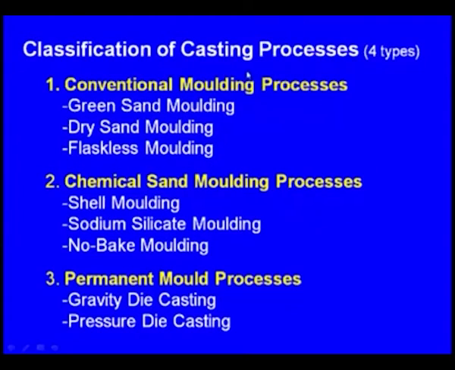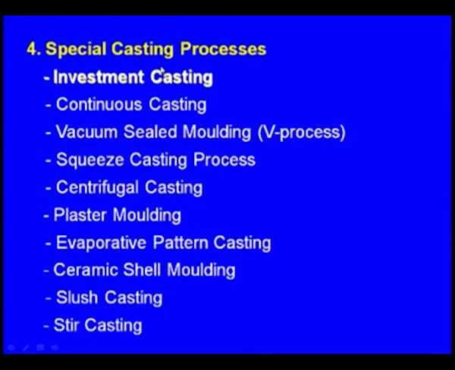This is the simple principle of metal casting, and we have seen that the metal casting process has been broadly classified into conventional molding process, chemical sand molding process, permanent molding process, and finally the special casting process. In the previous class, we have seen the conventional molding process and its sub classifications: the green sand molding, dry sand molding, and the flaskless molding. Coming to the chemical sand molding process, we have seen the shell molding, sodium silicate molding, and no bake molding.